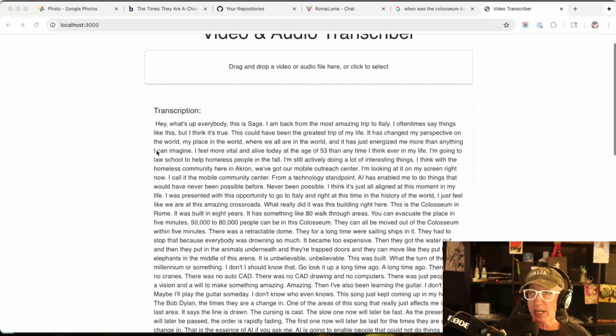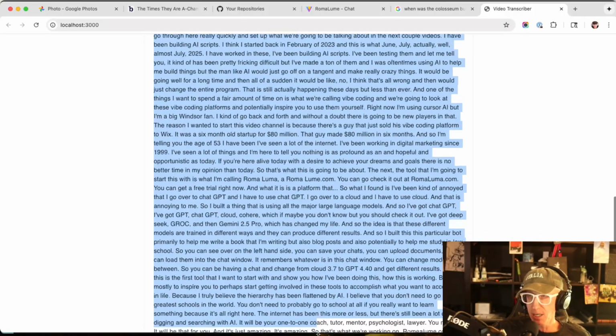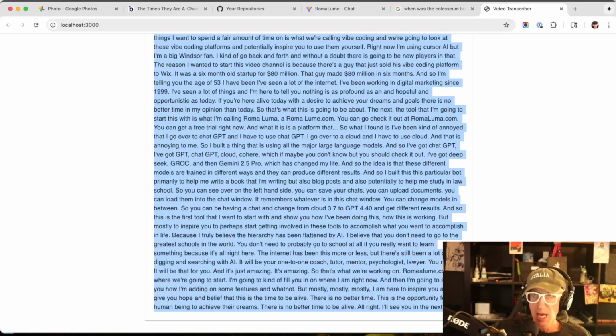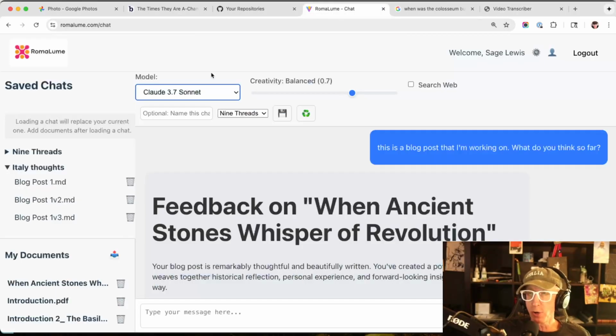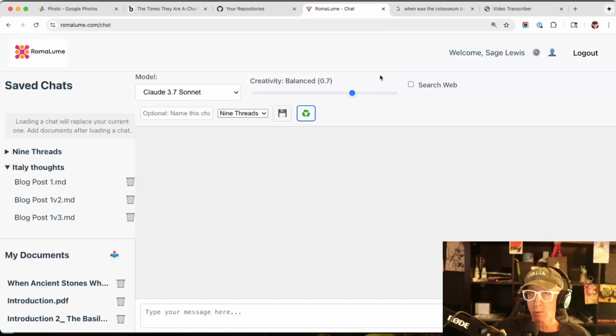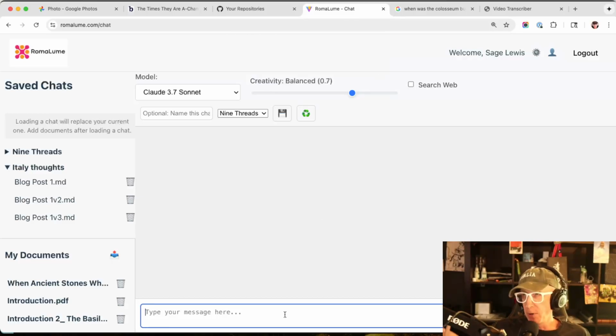All right, so here's the transcription. What I'm going to do now is copy it. This is the transcription from that video. I'm going to go over, in my case, to Roma Lume, which is the tool that I'm using, but you can put it in ChatGPT, whatever. I'm just going to paste it in. I'm going to say, please make a YouTube title and description for this video. And I'm just going to paste it in here.